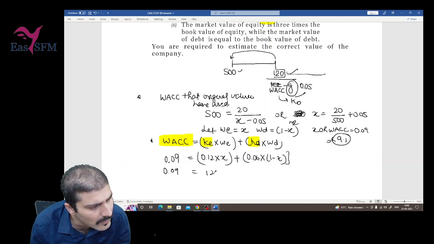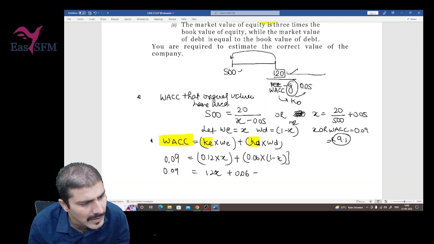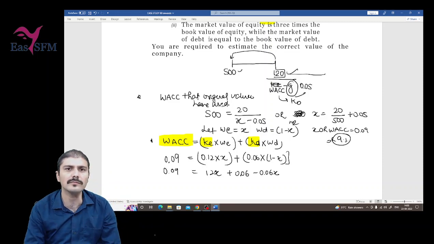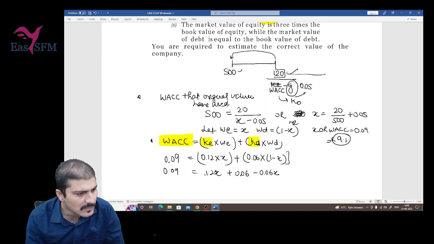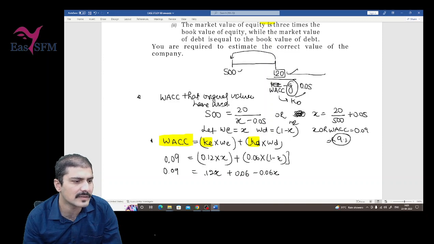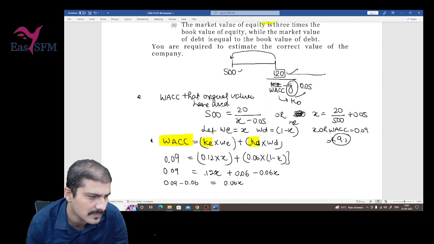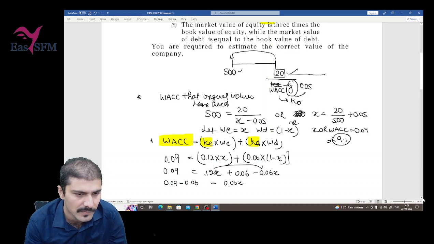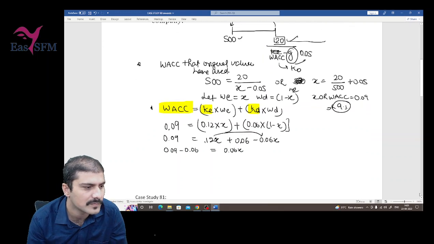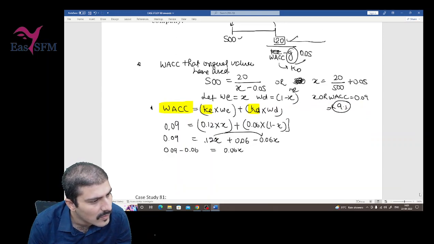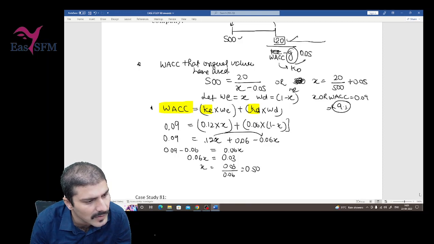0.09 is equal to 0.12x plus 0.06 minus 0.06x. So it will be 0.12x minus 0.06x is equal to, on this side, 0.09 minus 0.06, which is 0.06x, balancing this minus this. This is positive, this is negative. So you will be left with 0.06x is equal to 0.03, or x is equal to 0.03 divided by 0.06, which is 0.50.